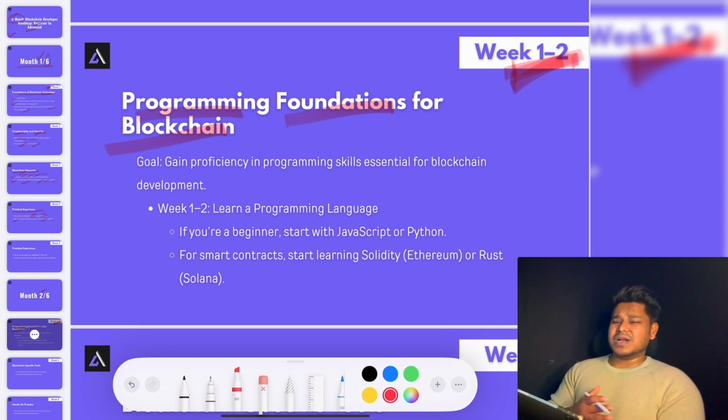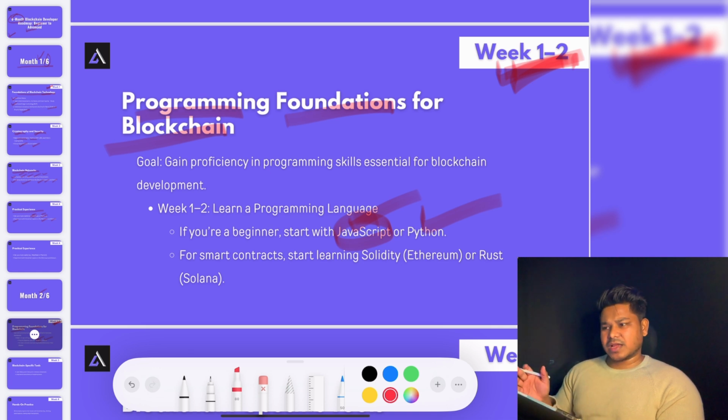And right now you will find multiple AI tools which will help you generate the code. That's why I've given less focus to this. I focus more on logic building. You have two options. You can go with JavaScript, because it's a multi-purpose language. You can utilize it in the front end, in the smart contract, or when you make a connection with the blockchain, you're going to fetch the data using the RPC method or any Web3 providers. Most of the libraries which are available at the moment are written in JavaScript. So you have to learn JavaScript.